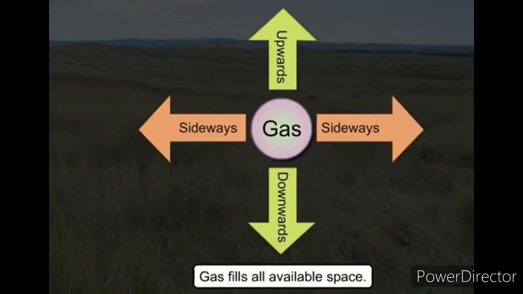Next one is a gas. Water vapor is a gas. Gas fills all available space. It will fill upward or downward or inside. Okay, so water vapor is a gas. It does not have any shape. Air is a mixture of gases. After that, we learn about importance of water, sources of water, uses of water, and also forms of water. The three forms of water are solid, liquid, and gas.